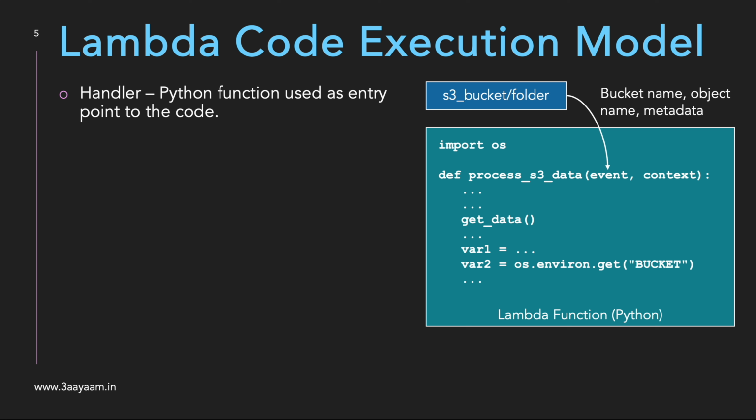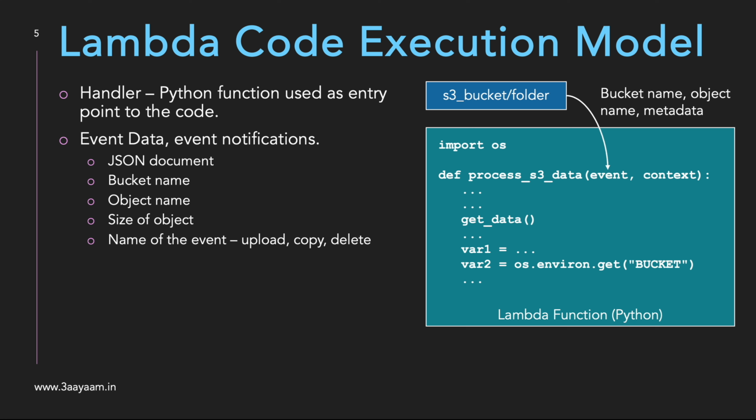Context variable contains the underlying hardware information. If you have to get the underlying hardware information, we can use the context variable, which we will not use in our case. So for data processing, event is the variable that we are bothered about. After that, we can define other functions, other variables, and environment variables, and we can get environment variables using the OS module or OS library, etc. So the event data or the event notifications are received via the event variable.